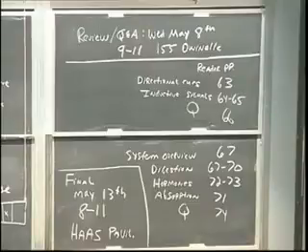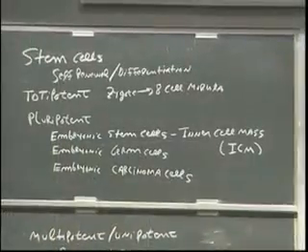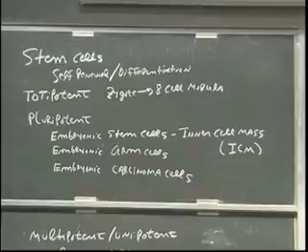Just a very brief review of what we talked about Wednesday. We talked about stem cells. Stem cells self-renew or they differentiate. The idea is to try to figure out what the differentiation signals are for a specific cell type. Know the different kinds of stem cells, such as a totipotent stem cell, which can form all tissues, embryonic and extra-embryonic. We talked about pluripotent stem cells.